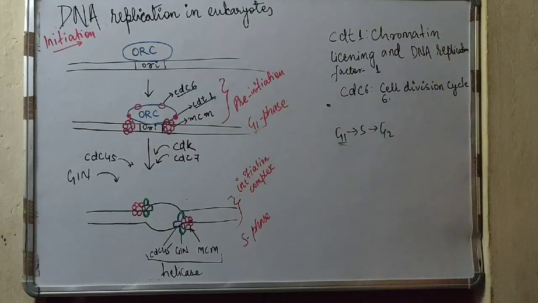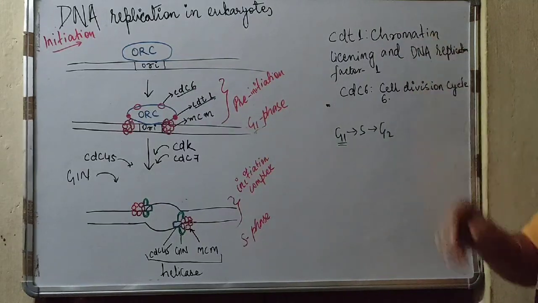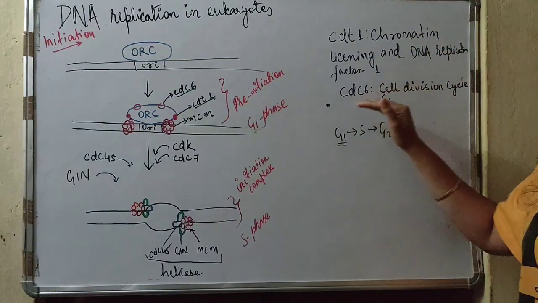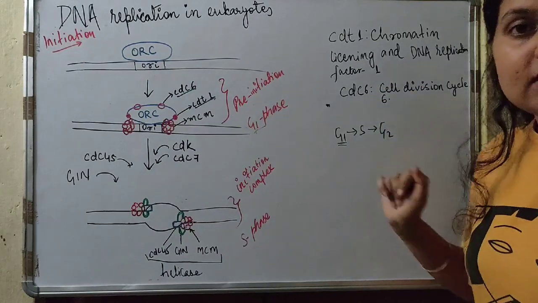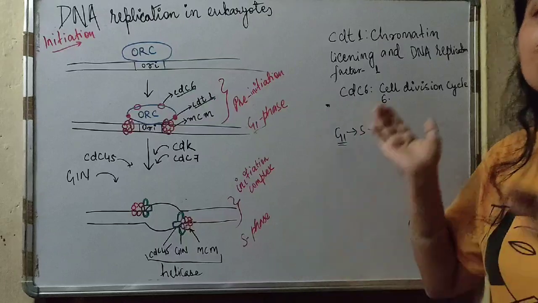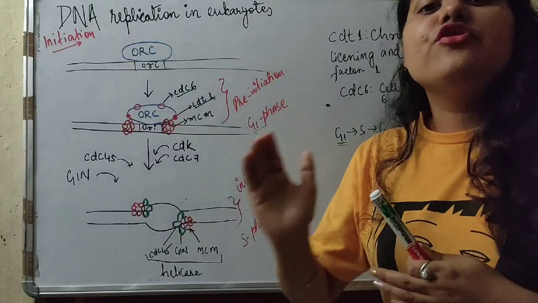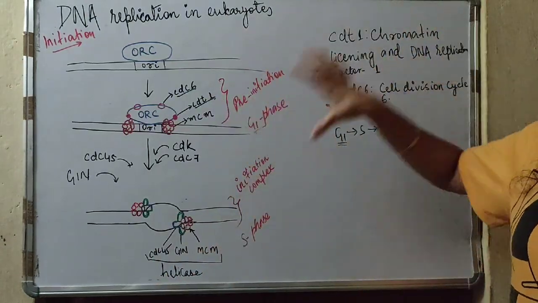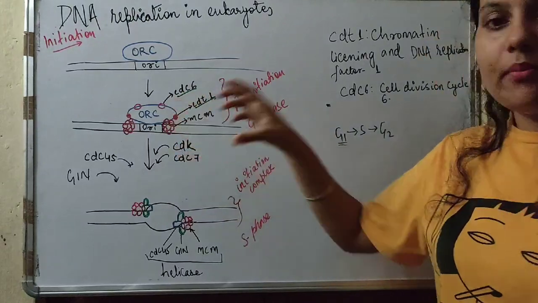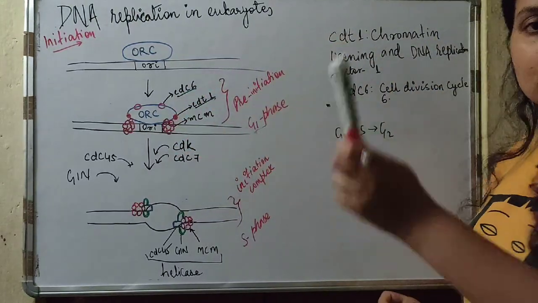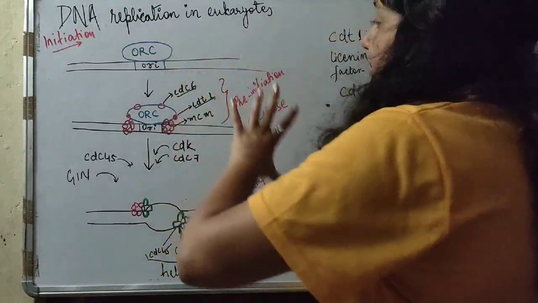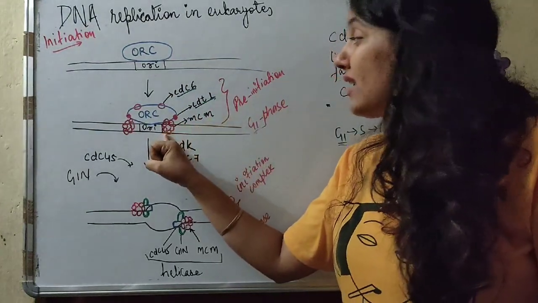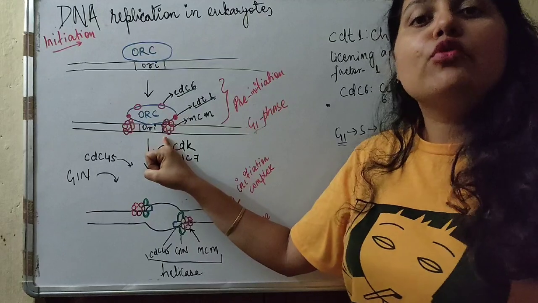Let's see the full forms of CDC6 and CDT1. CDT1 means chromatin licensing and DNA replication factor 1, and CDC6 is cell division cycle 6. These are proteins which help bring about the division of the cell, the replication of DNA. That is why they are named accordingly, and since the full form is long, they are made into short forms.